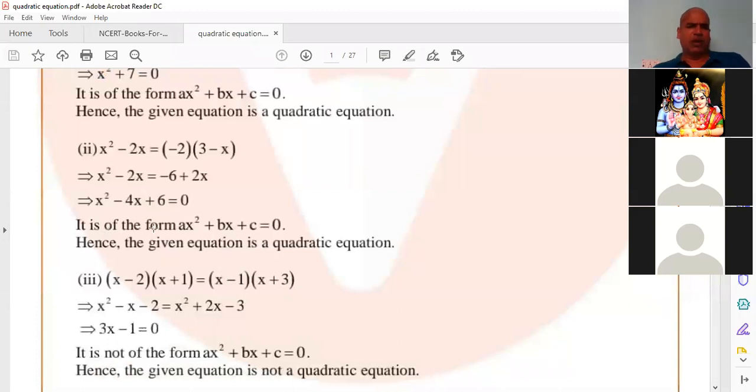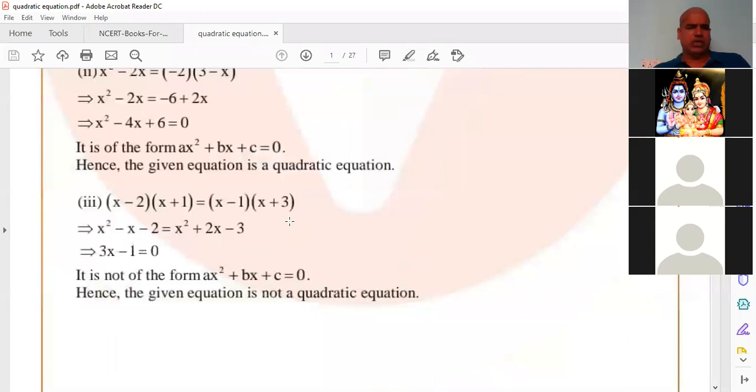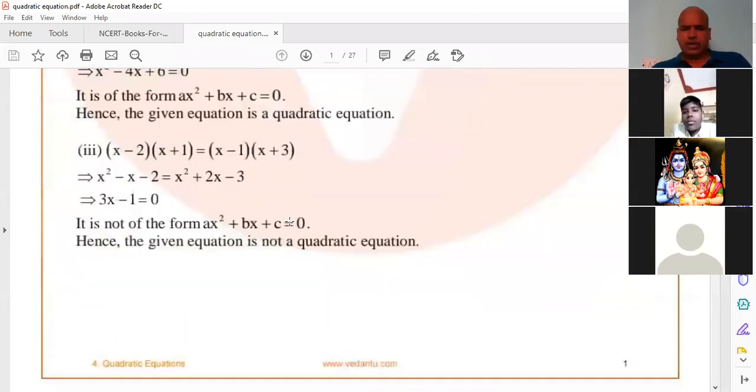Now, second bit, x square minus 4x plus 6 equal to 0. Yes, it is of the form ax square plus bx plus c equal to 0. Hence, it is a quadratic equation. Good. Next one is 3x minus 1 equal to 0. It is a linear equation. Hence, it is not a quadratic equation. Degree 1, linear equation. So, it is not a quadratic equation.